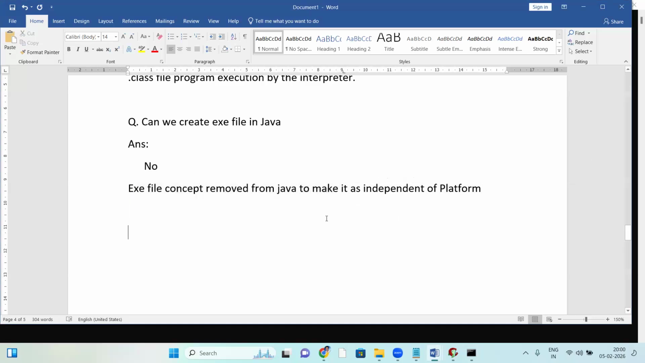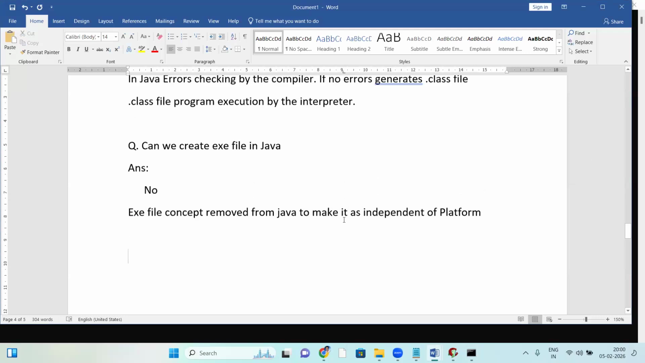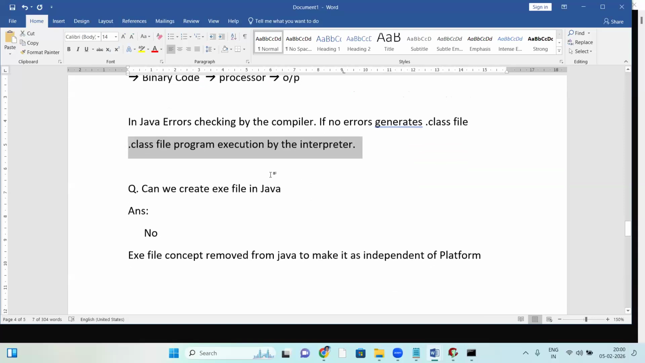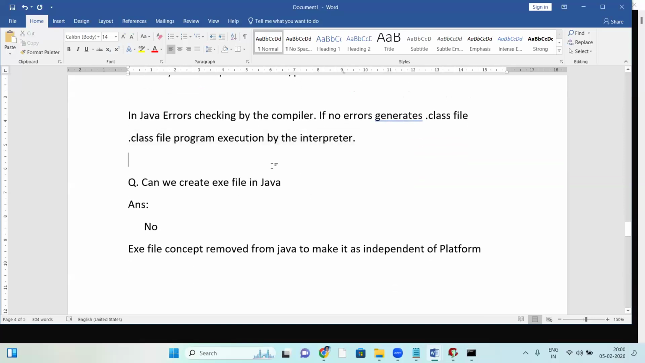So one point we have discussed: interpreter-based languages don't have an exe file, because the program is executed by the interpreter. In Java, program execution is by the interpreter. Java runtime is interpreter based, not compiler based. Since the Java runtime is interpreter based, there is no exe file.